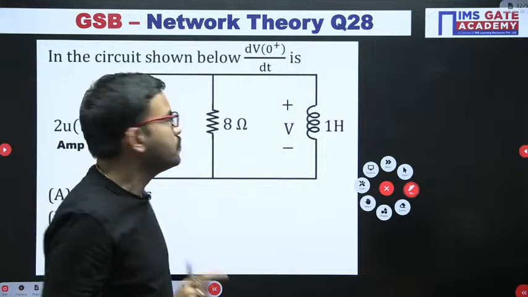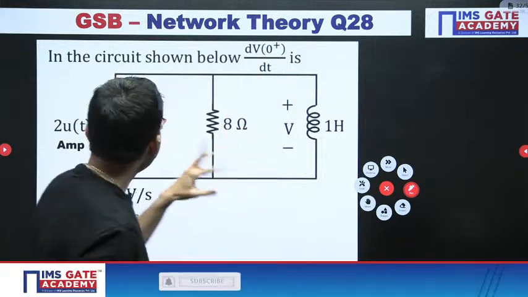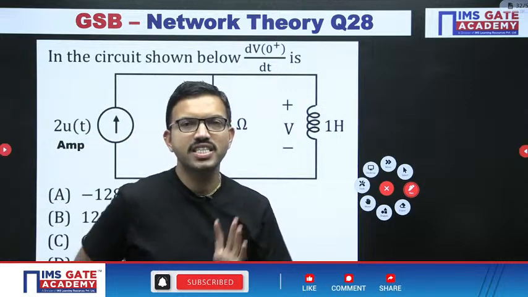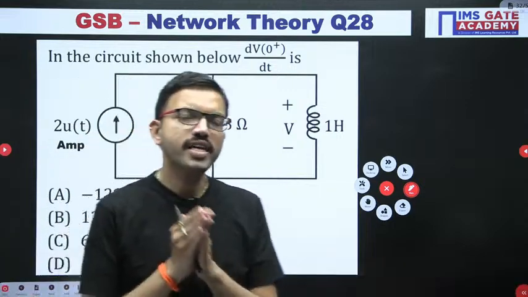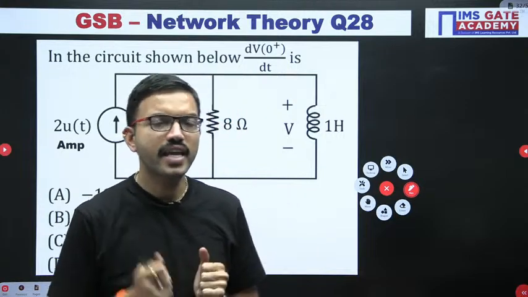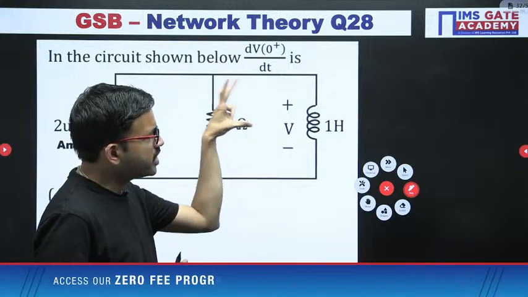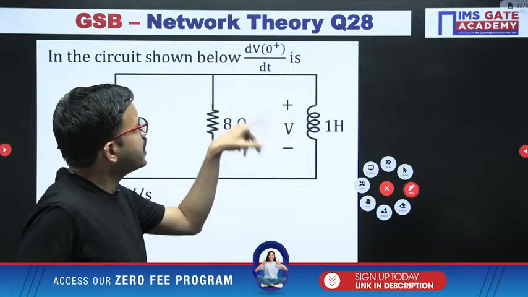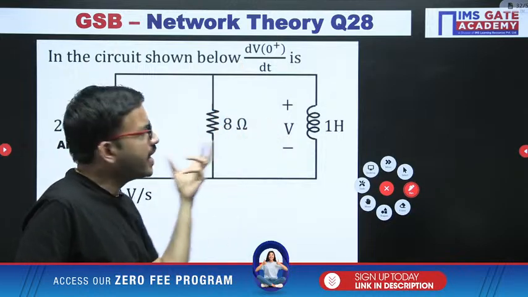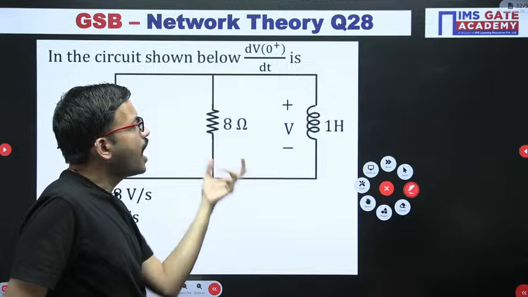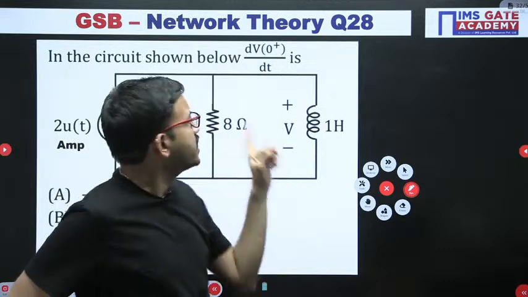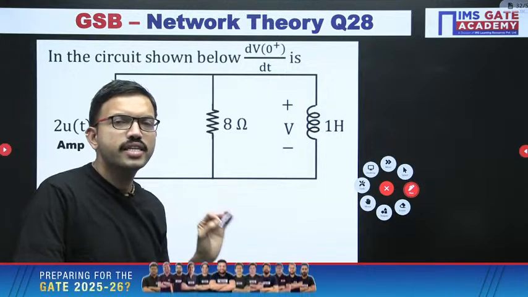When you read this question, you have the differentiation of voltage across the inductor. So first of all, with respect to the inductor, you can find the current for the generalized case. After that, just use Ohm's law. Voltage across inductor is what? L into di by dt. From there you are getting voltage across inductor. After that, you perform the differentiation. After that, you consider what? At t equals 0 plus instant. That is the most important.